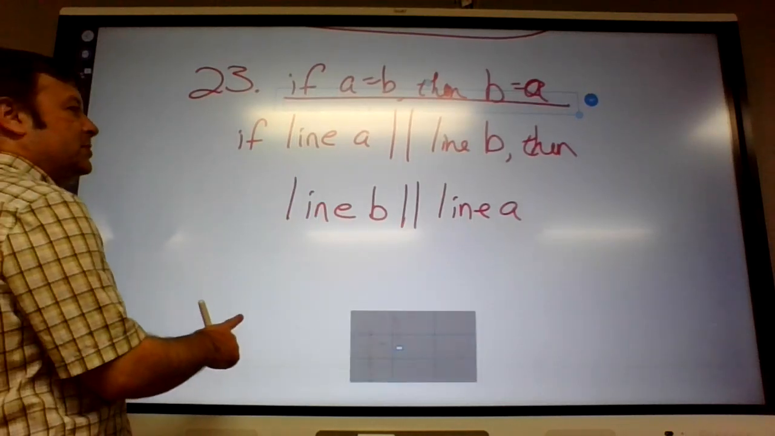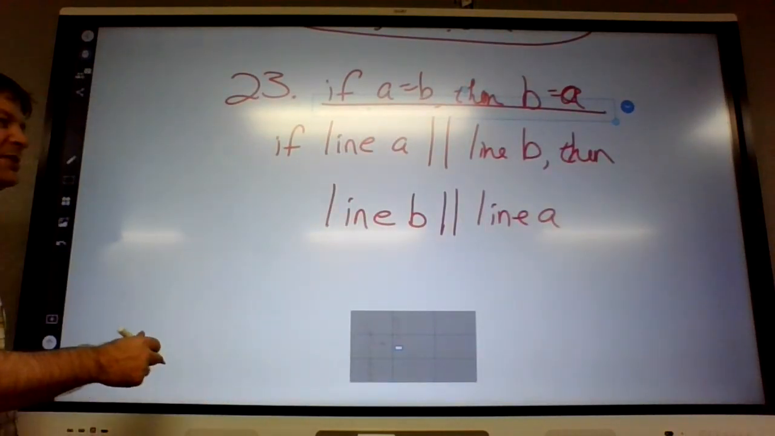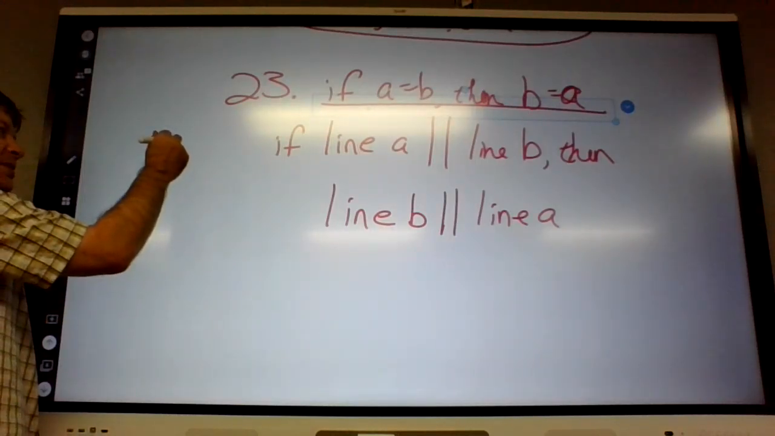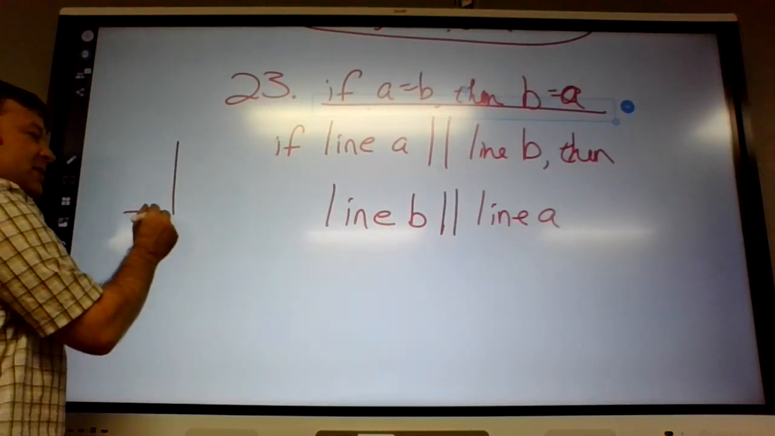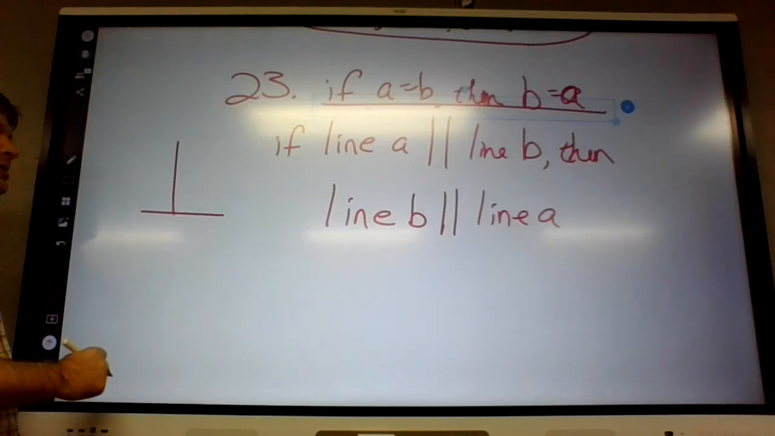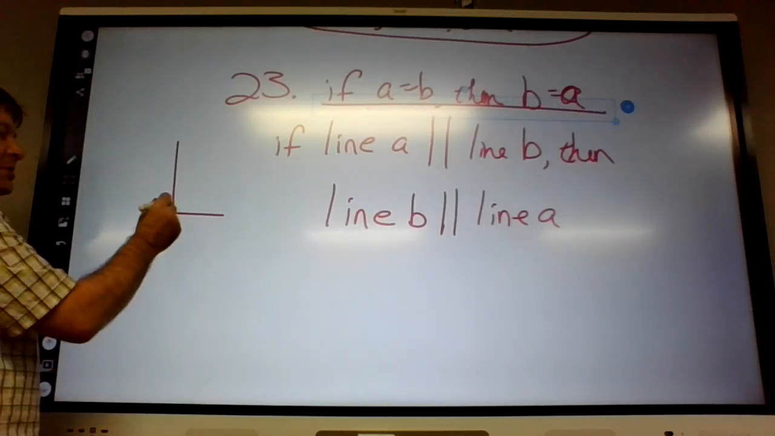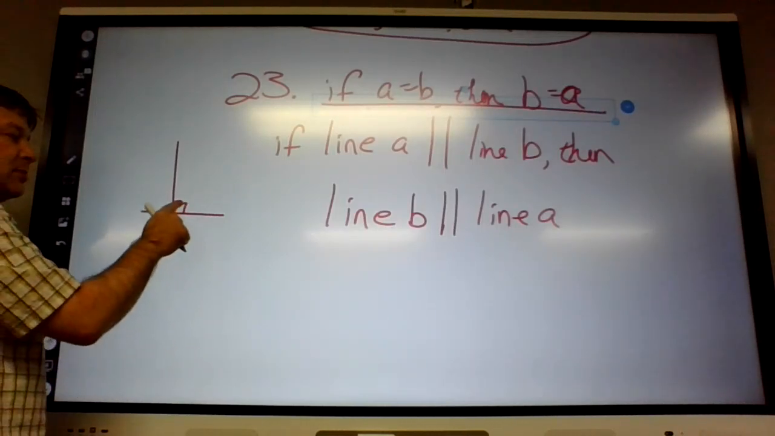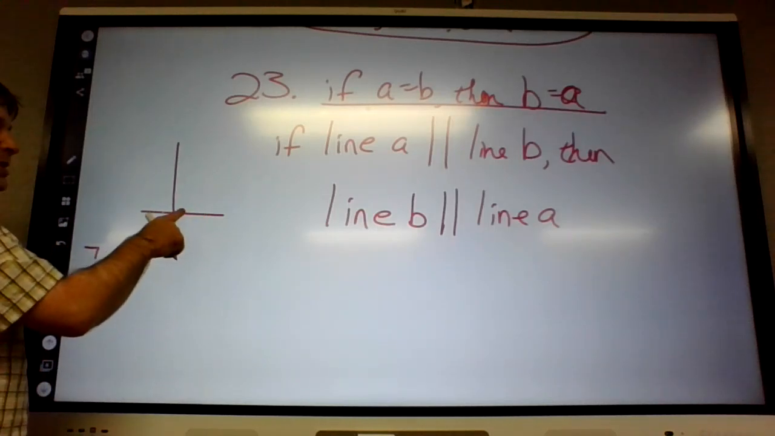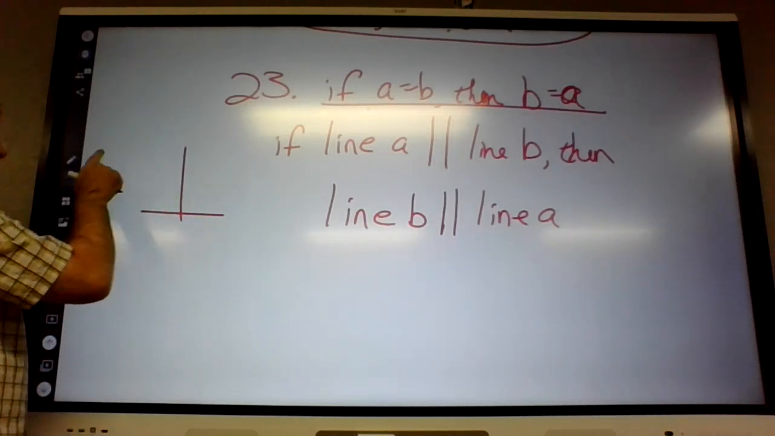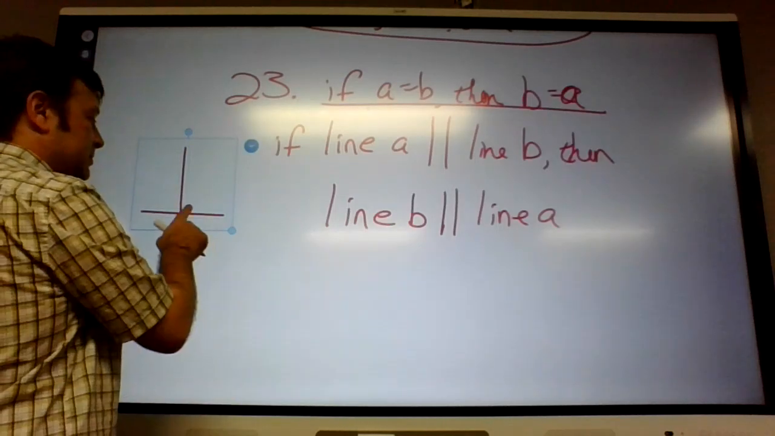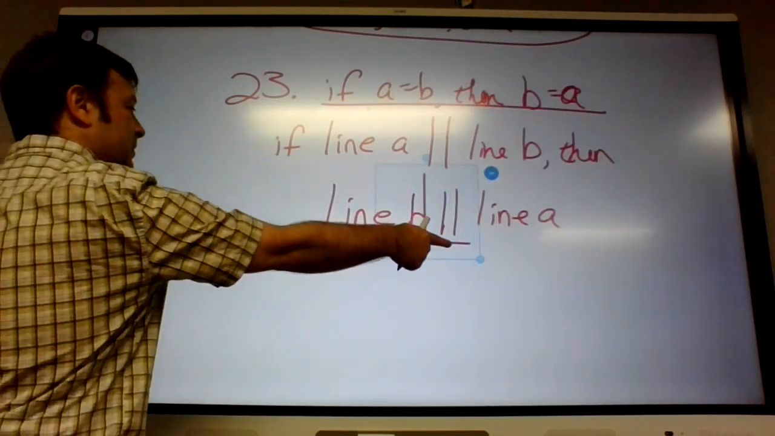Alright, on 22 it says perpendicular. Have I shown you guys the perpendicular symbol yet? Or have we even talked about what perpendicular means? Some of these things are kind of further down the road. The perpendicular symbol is an upside down T. Perpendicular means the lines create a right angle when they meet. So it's kind of like 23, but just use the perpendicular instead of the parallel symbol.